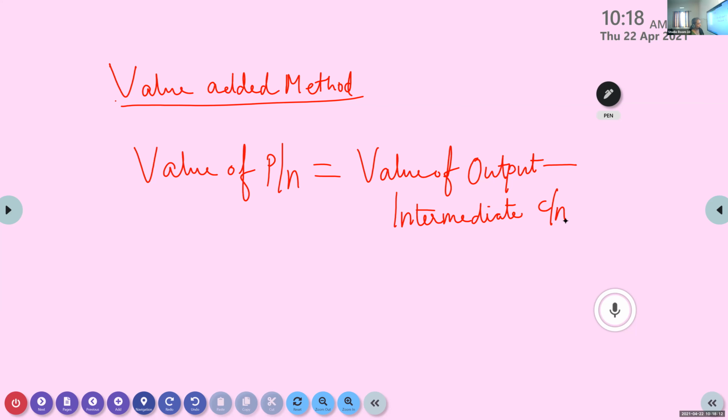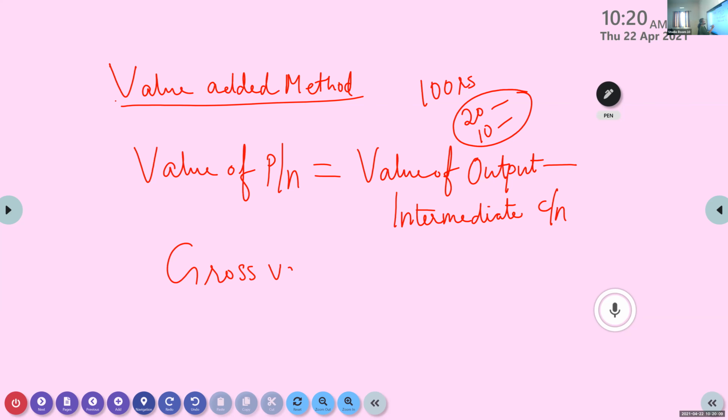Okay, now another thing, I told you about depreciation. If depreciation is included, what is that? We have two terms here, gross value added and net value added.